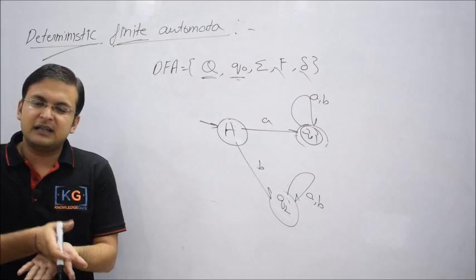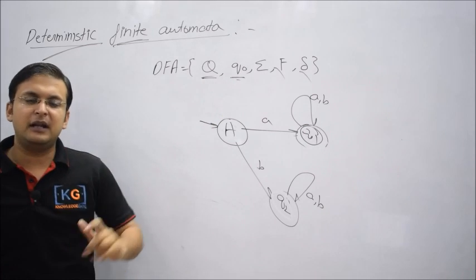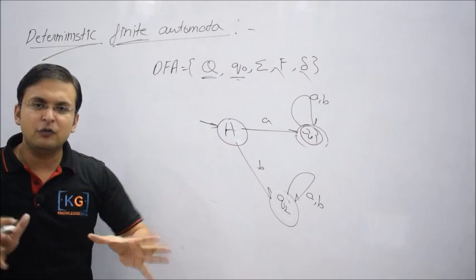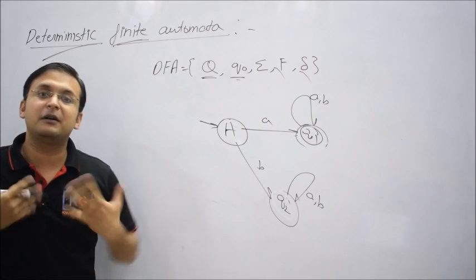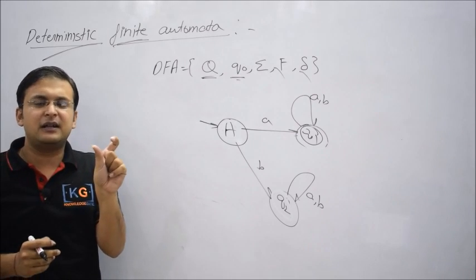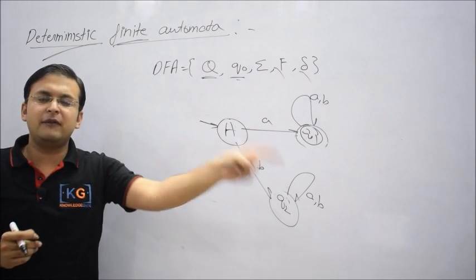If you know the present state of the machine, that is, what the machine is doing right now, and if you give a command, then you must be able to tell what the next state will be. If you can do so, then the machine is deterministic. Actually, what do we mean by deterministic here? Can you predict the future behavior of the machine or not?